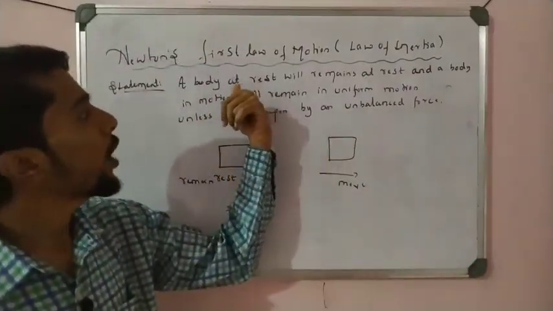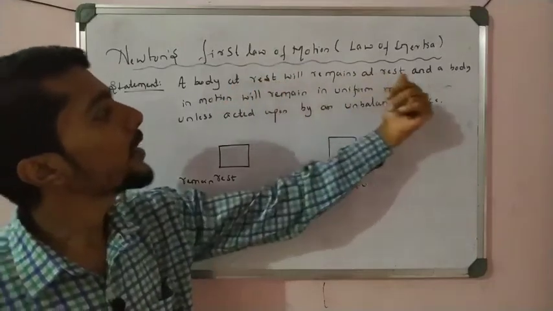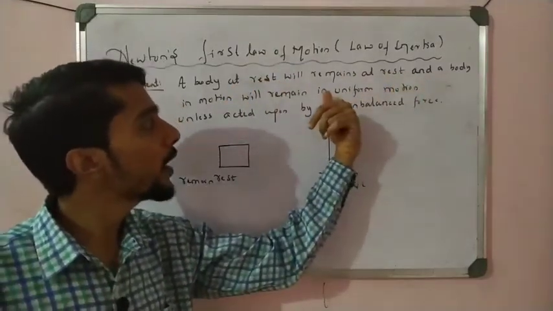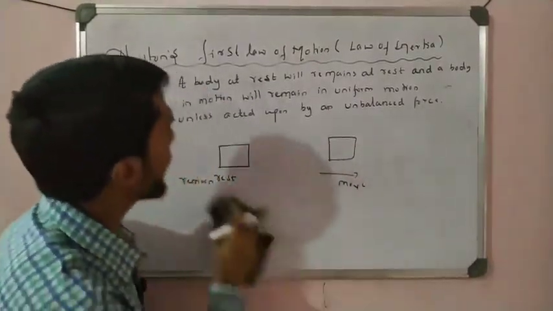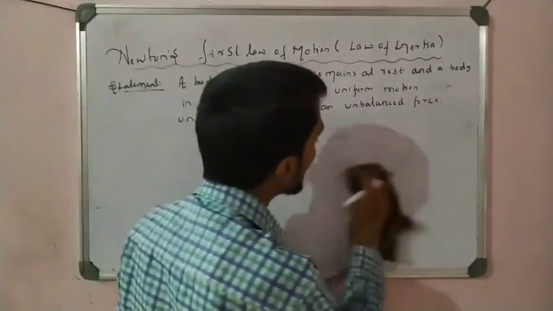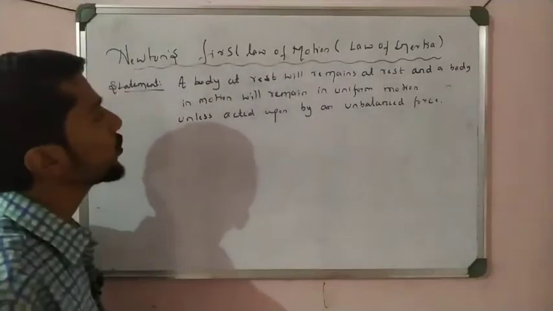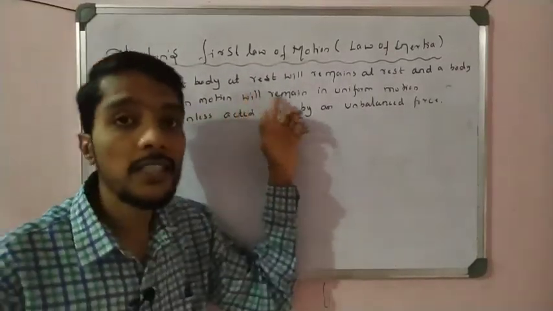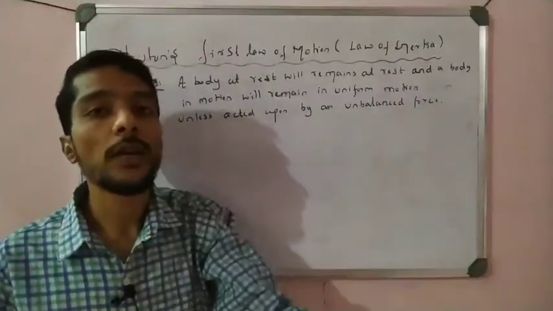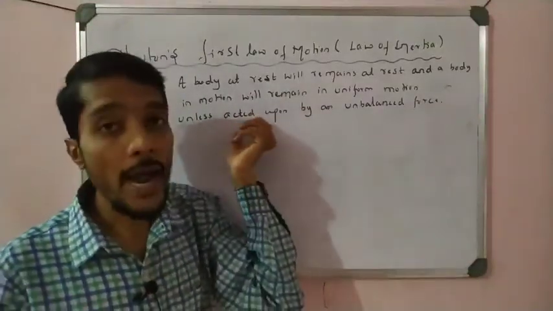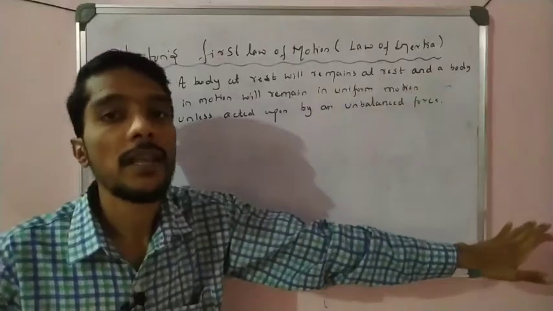The object remains at rest when there is no force. If the object is moving, there is no force either. That is a very important point to remember. So simply, a body at rest remains at rest, or a moving body remains moving, unless acted upon by an unbalanced force.